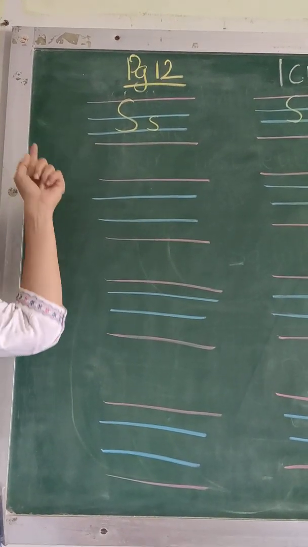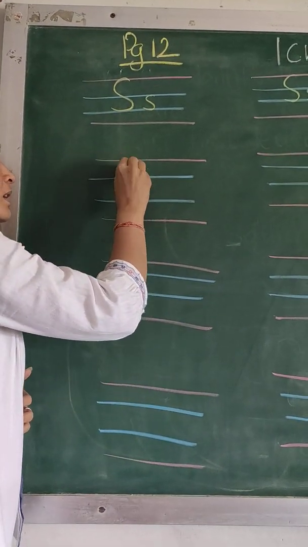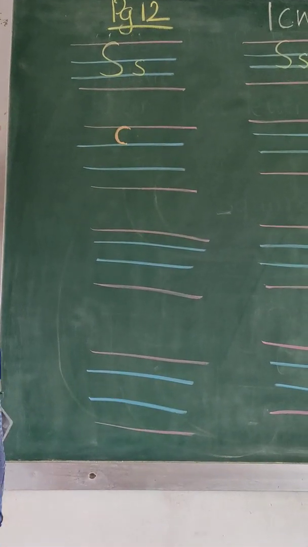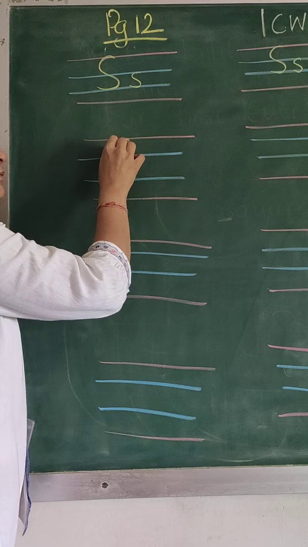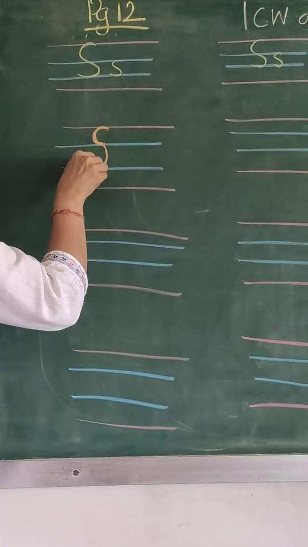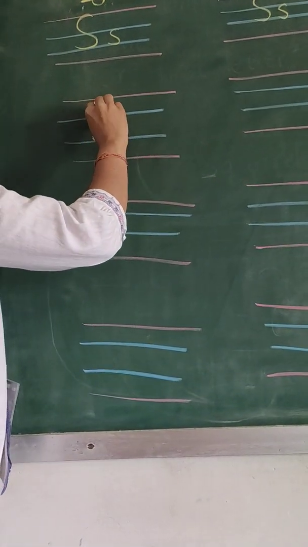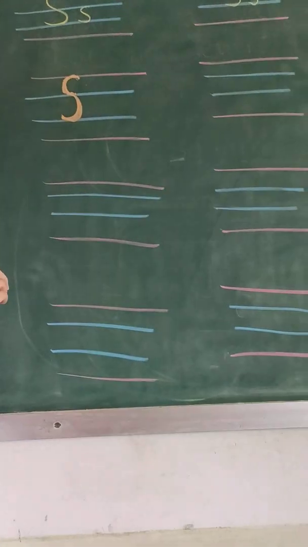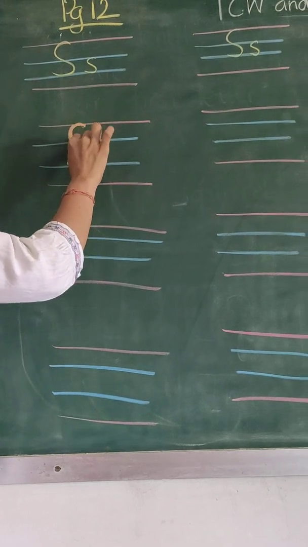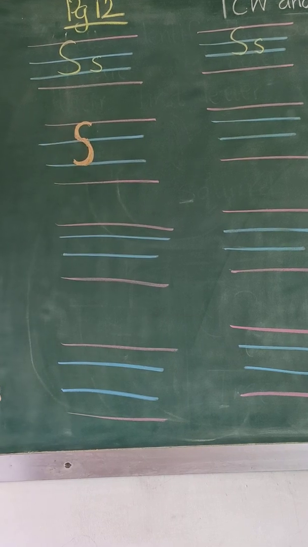To start with, we will start from the red line to the blue line, capital letter S. पहले आपको एक छोटा सा कर्व करना है. Please write along with me. Small curve from the red line to the blue line and another curve. This is your capital letter S. क्या किया हमने पहले? हमने एक छोटा सा कर्व पहले किया. Then we join that curve downwards. This is your capital letter S.